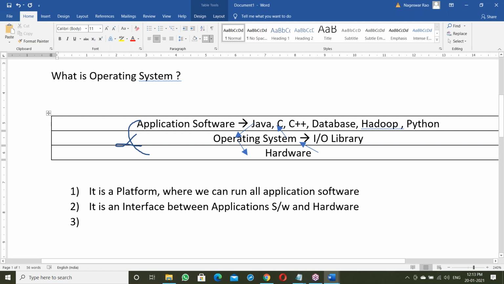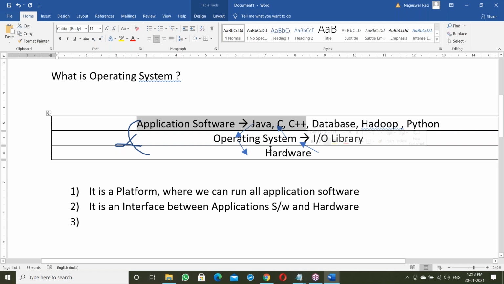Every OS is developed in C language only, so these are C language functions, the input-output library. Every OS has its own input-output library. Unix has its own library, Linux has its own library, Windows has its own library to communicate between application software and hardware components.